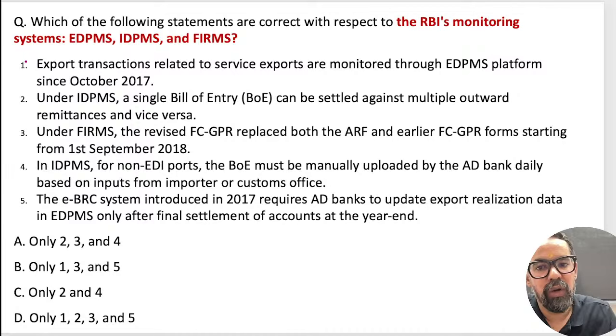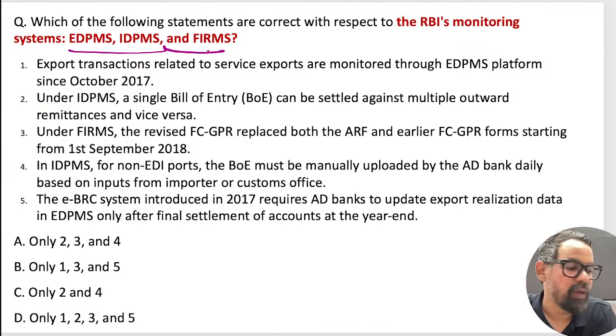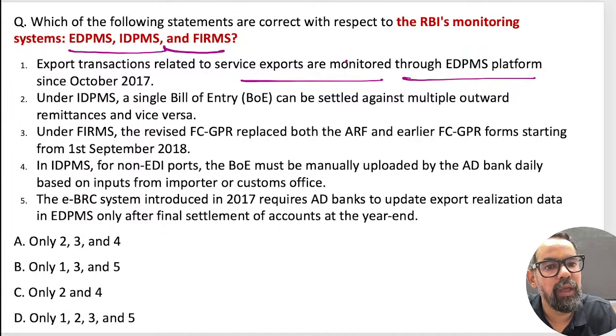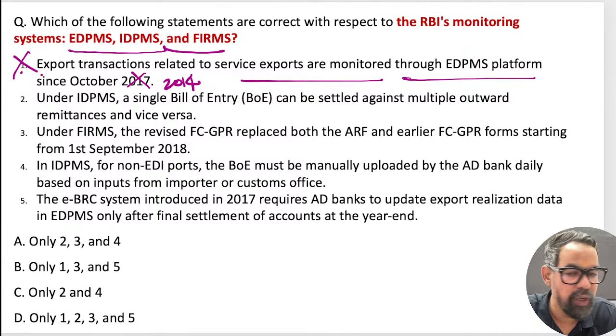So the RBI monitoring systems are EDPMS, IDPMS, and FIRMS, right? When it comes to export transactions, service exports are monitored through the EDPMS platform. The date is wrong, 2014, right? The year is mentioned wrong here, 2014. Then the other one is under the